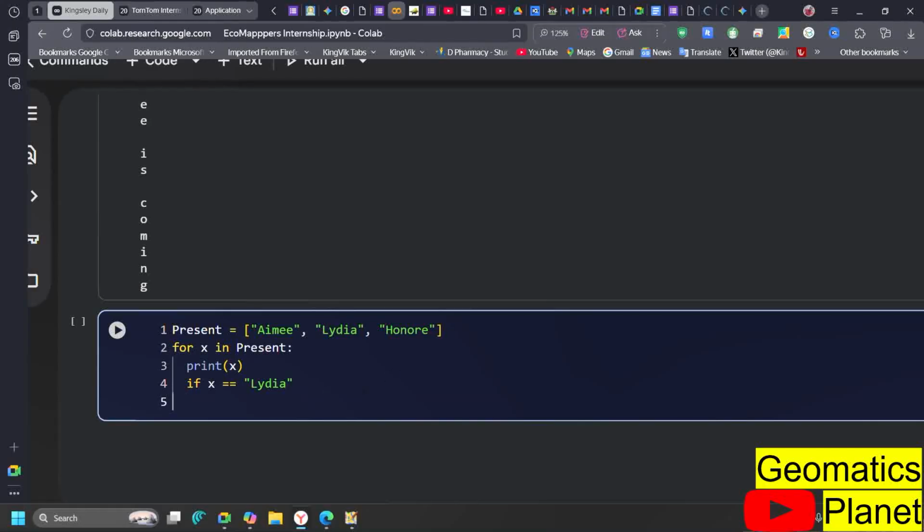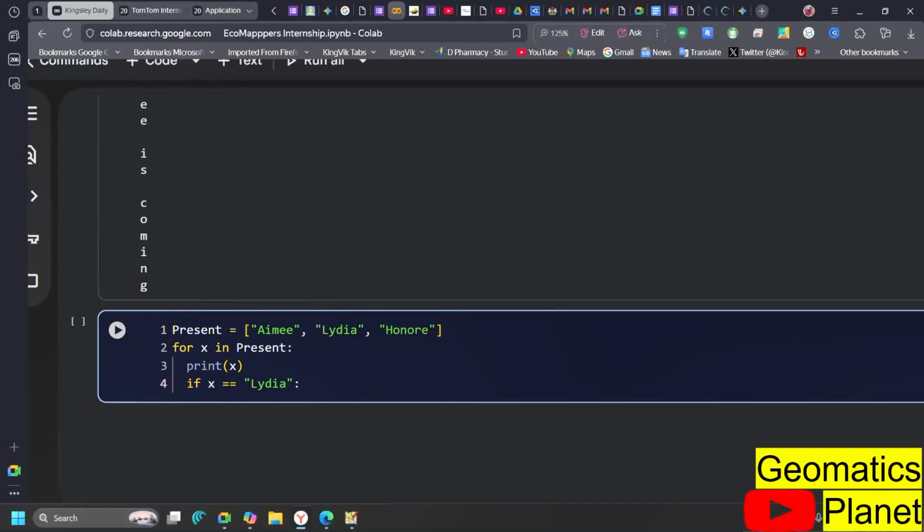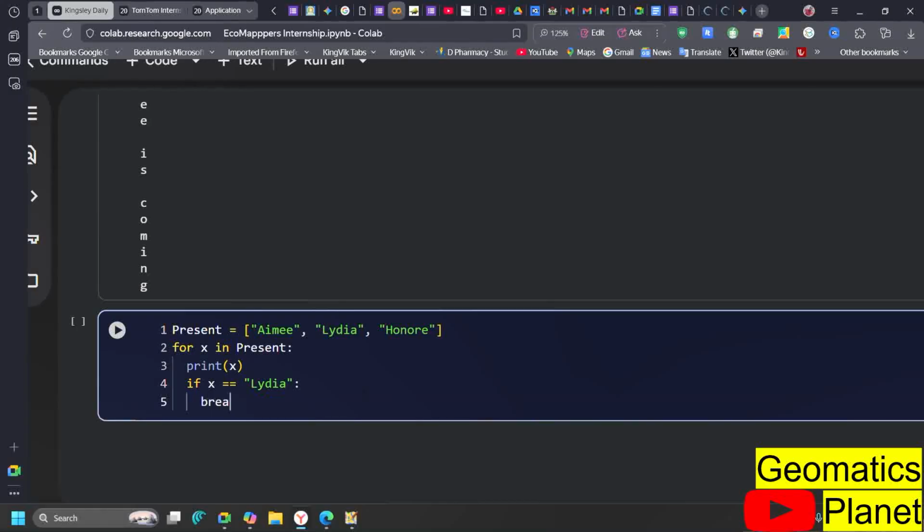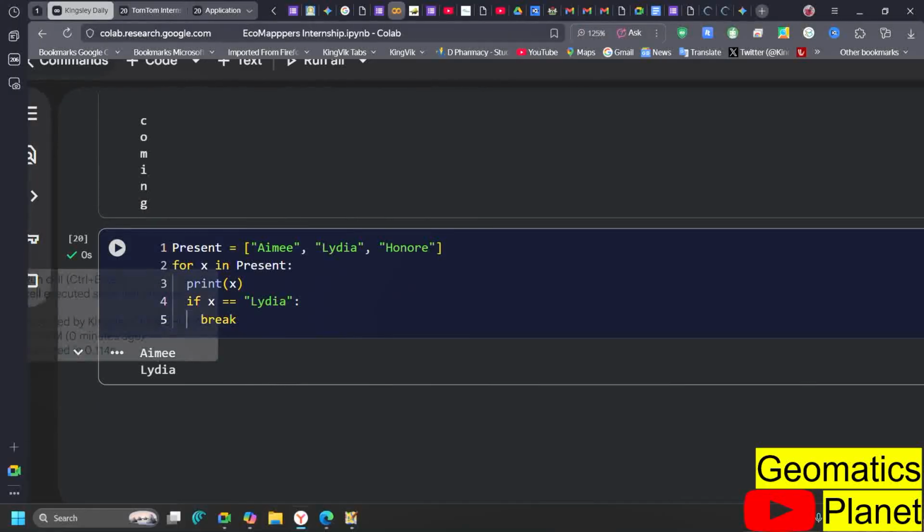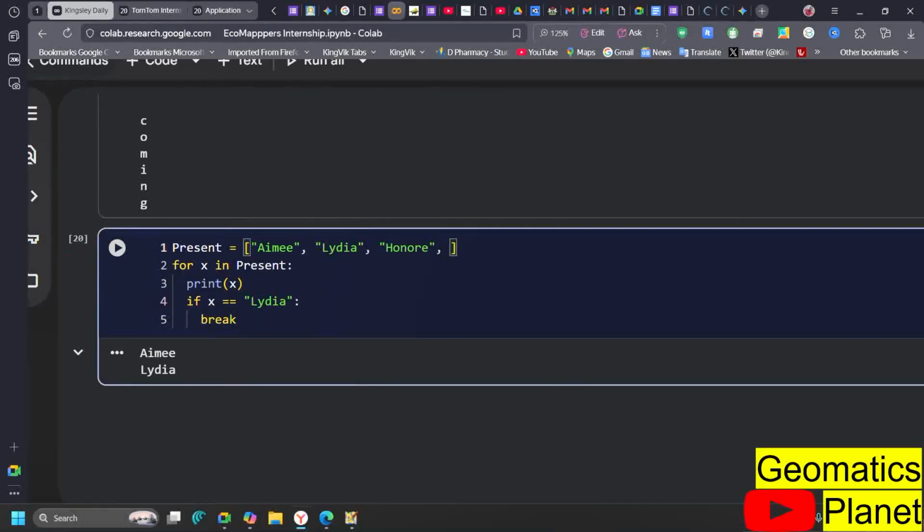Remember, when you are doing this, you need to also put the colon and then you tell it break for me. Now it's a keyword, and when you run it now, that means when you get to Lydia, break. So everything after Lydia is not going to be there. If I go ahead and say Farida here, and then you run this code, it breaks off from where you say Lydia.